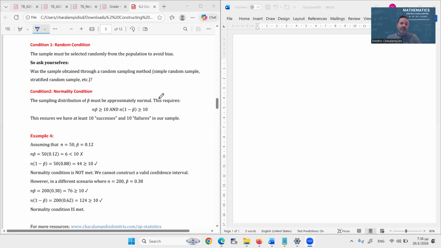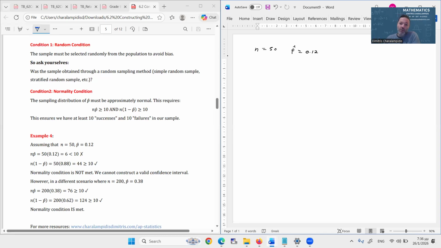Let's see example 4 on the left. Assuming that we have a sample size of 50, from which we got that the sample proportion is 0.12. Now, we need to see if the normality condition is met.